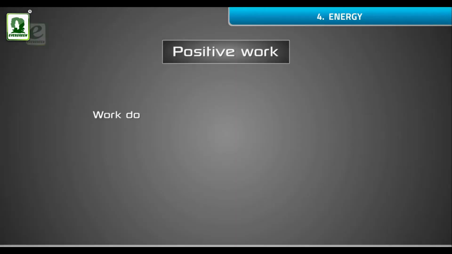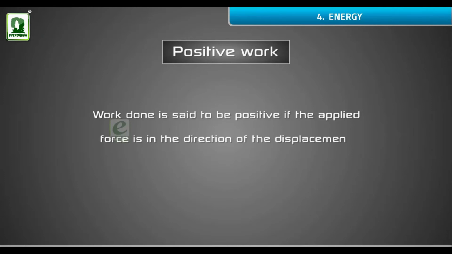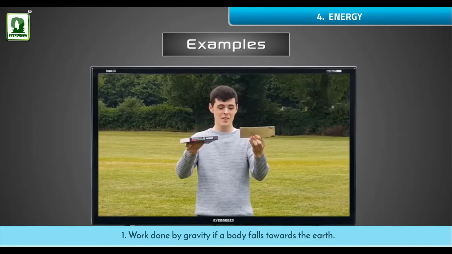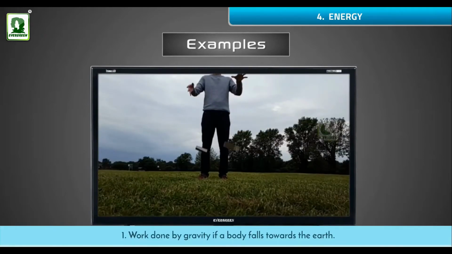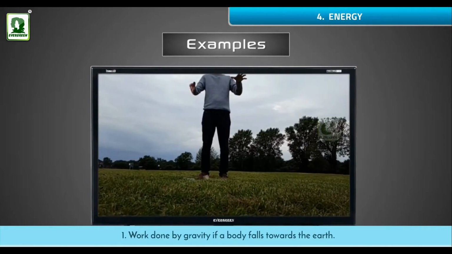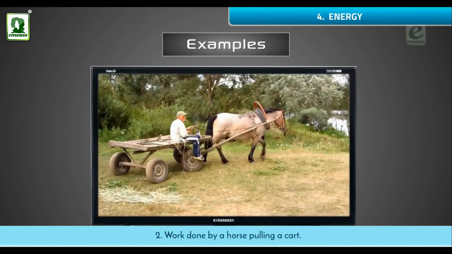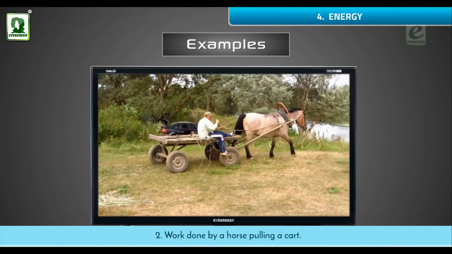Positive work. Work done is said to be positive if the applied force is in the direction of the displacement. Examples. 1. Work done by gravity if a body falls towards the earth. 2. Work done by a horse pulling a cart.